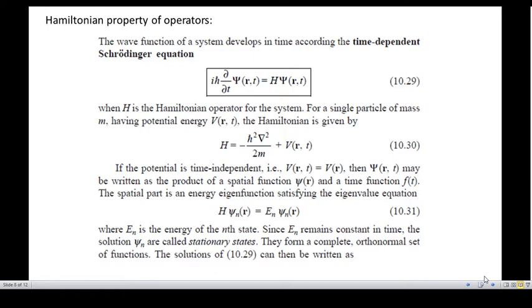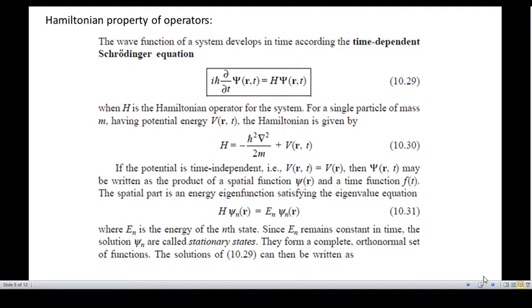Now for a single particle, say of mass m having potential energy V, the Hamiltonian is given by the sum of the kinetic energy operator and the potential energy operator. Now the kinetic energy operator is given by minus h cross square by 2m into del square. Okay. And the potential energy operator is given by V of r comma t.